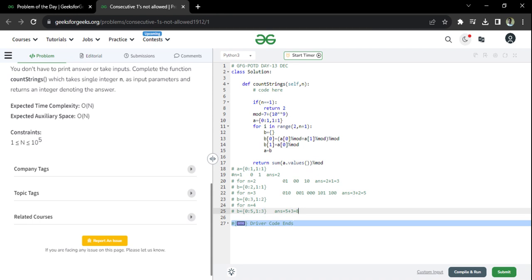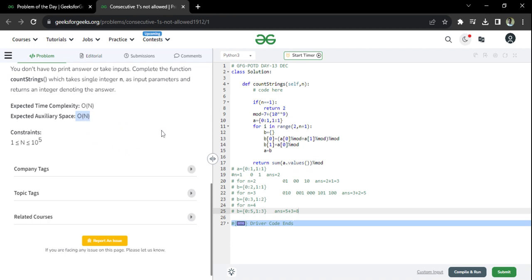So please rewind my video. I know if you are doing this for the first time, if you're a beginner, this will be hard for you. As I mentioned in the beginning, this is the advanced approach. If you go with the O of n approach, you may be able to solve it, but I don't think your answer will be accepted. So that's why I'm doing an advanced approach.